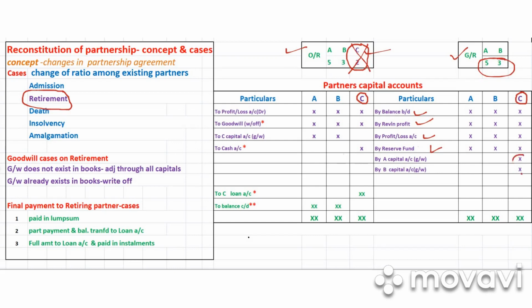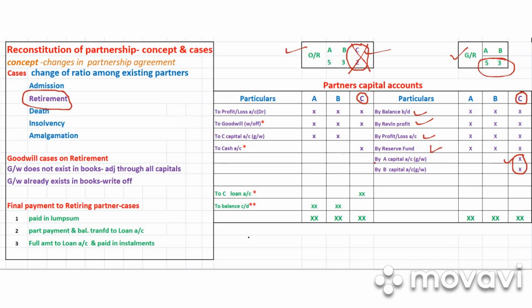C will be getting his share from A and B in his capital account on the credit side, and A and B both have to give it, so they will lose that much amount and their capital will be reduced.